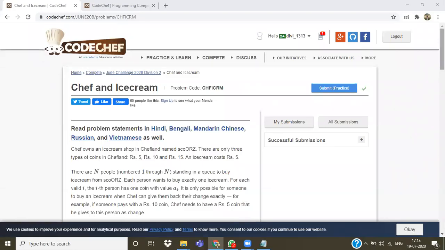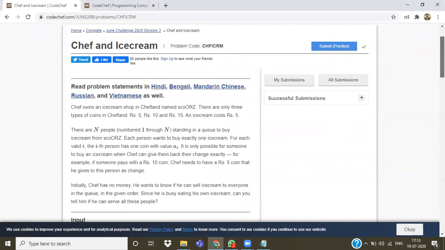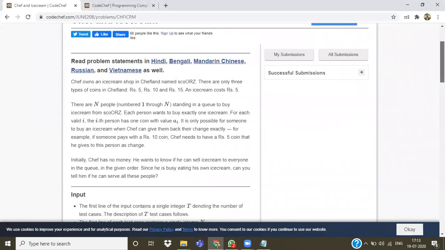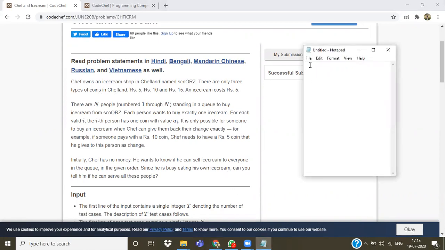Hi, I am explaining the Chef and Ice Cream problem from the June Long Challenge. The problem says Chef owns an ice cream shop in Chefland. There are only three types of coins in Chefland: rupees 5, 10, and 15. And an ice cream costs rupees 5.